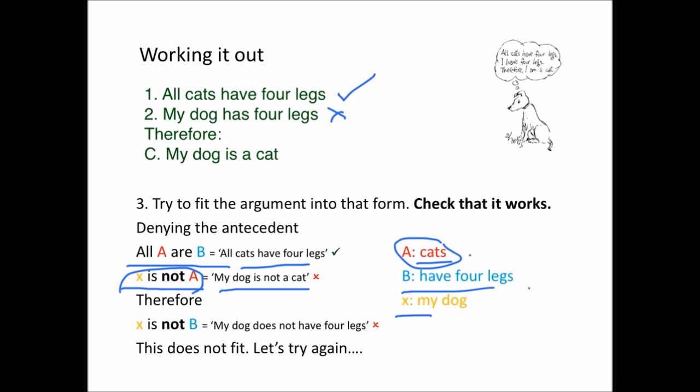We can also check the conclusion. X is not B. Well, if X is my dog and B is having 4 legs, this should mean my dog does not have 4 legs. But again, that's not what the conclusion says. The conclusion says my dog is a cat. So it doesn't look like this fits the denying the antecedent pattern, so let's try again.